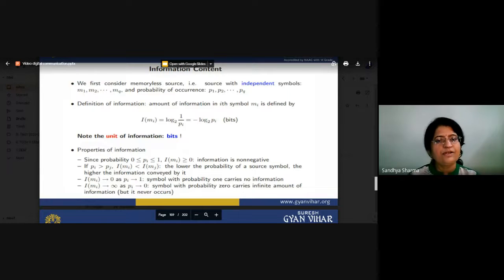If the probability is 1, the occurrence of the event is fixed, so the information content will be 0. And if there is 0 probability of occurrence, then the information content will be infinite. This is a basic property of information that we have to know about probability of occurrence.